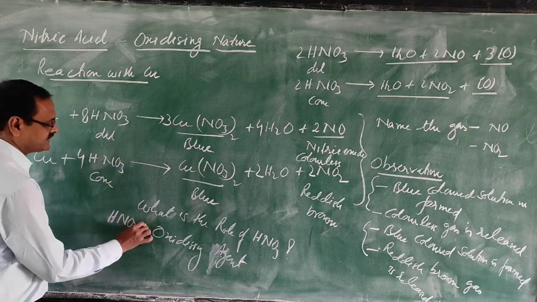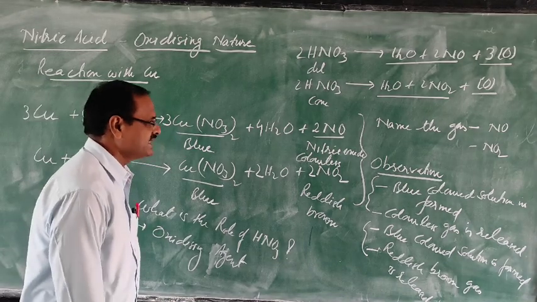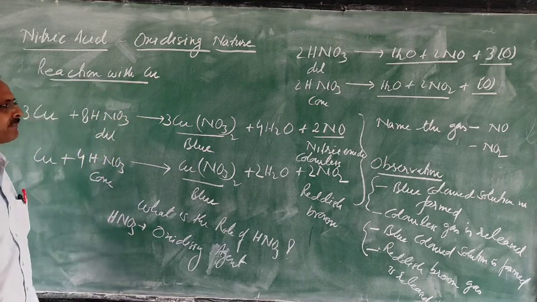This is your answer. This comes in the most important category, so note down the equation, the observation, and the name of the gas. These are the possible answers that I will give.